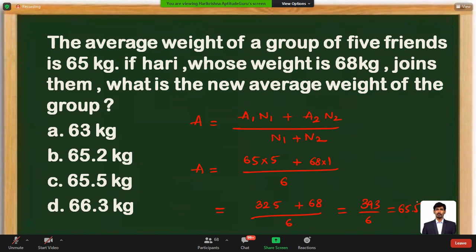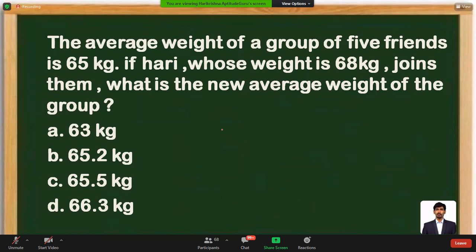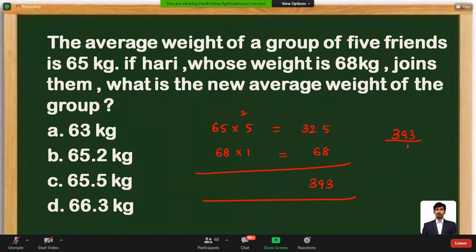So what is the other approach? Just observe. The average weight of 5 friends is 65. 65 into 5 will indicate the total value. With the new person's weight of 68, the new sum of these students is 393. The number of students is 6. 393 divided by 6 will be your answer, that is 65.5.